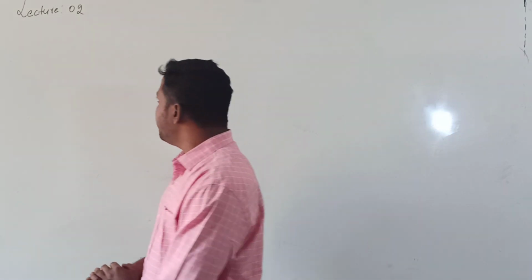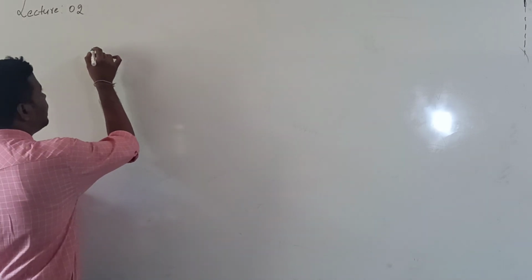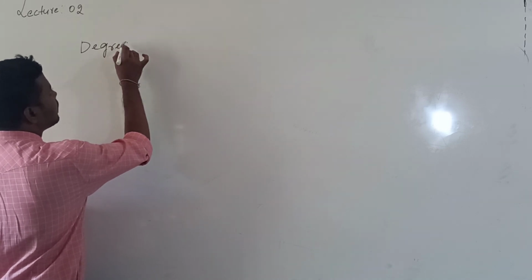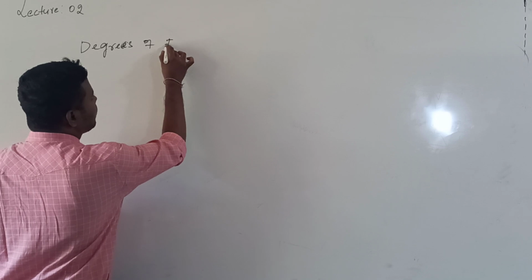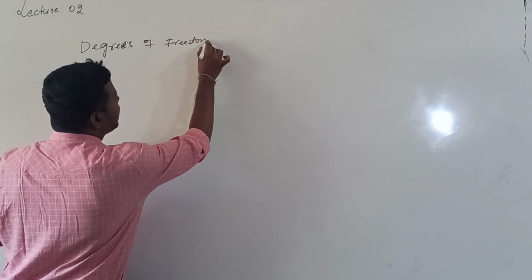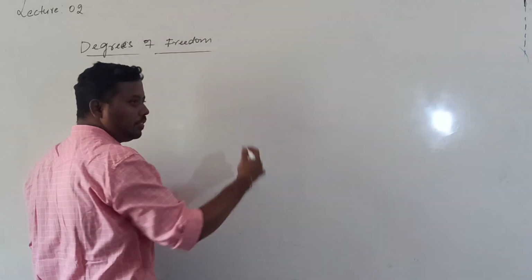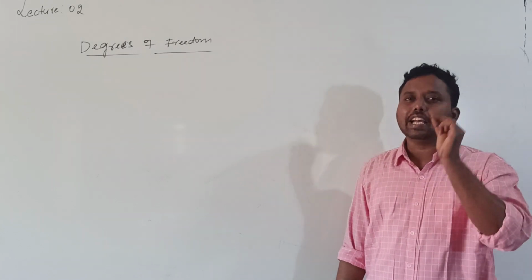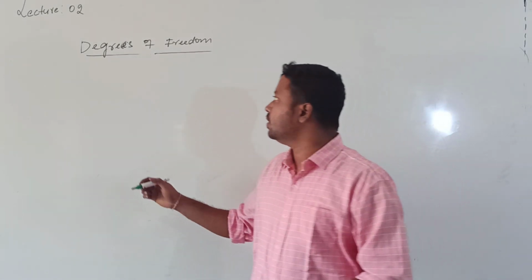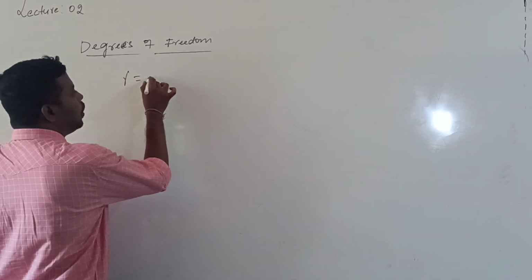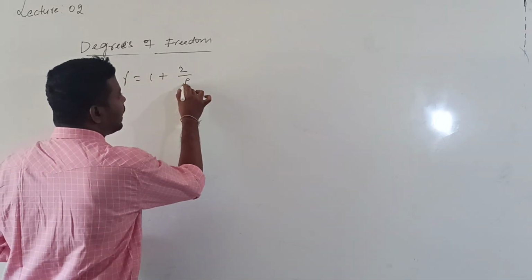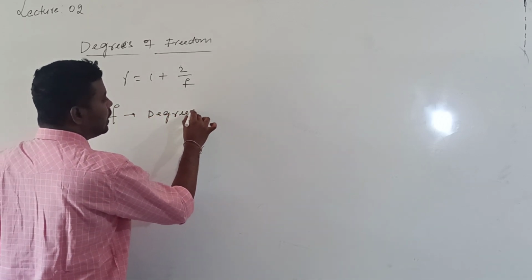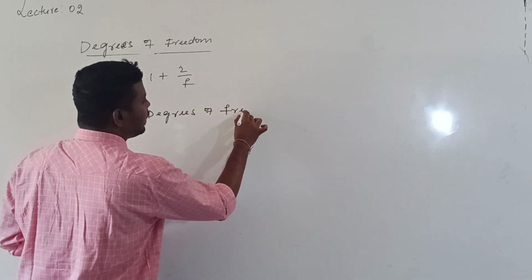Before starting the law of equipartition of energy, let me tell you what degrees of freedom is. We come across degrees of freedom even in thermodynamics. For calculating the gamma value, we wrote gamma is equal to 1 plus 2 by f, where f is the number of degrees of freedom. So what is the meaning of degrees of freedom?